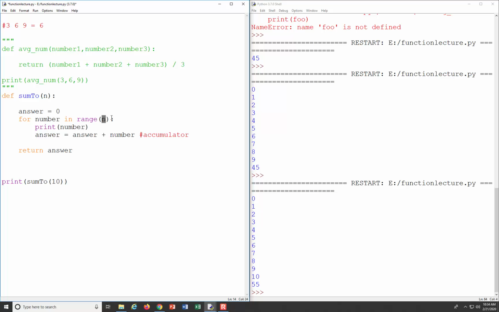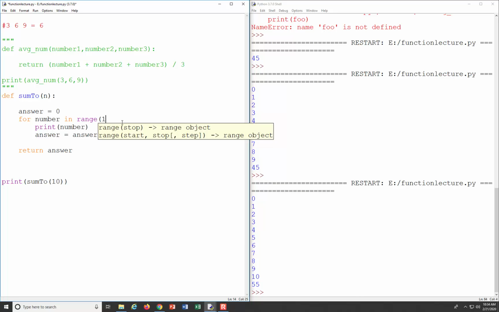Okay? So what we can do is modify our range, and I don't remember if John talked about this already, but when we do a for loop using range, you notice that Python gives us a hint about what we can do with range. We can give it a start, a stop, and a step. Don't worry about step, but realize we can give it a starting point and a stopping point. Okay? So we don't want to start at 0, right? Because it doesn't make sense adding on 0.